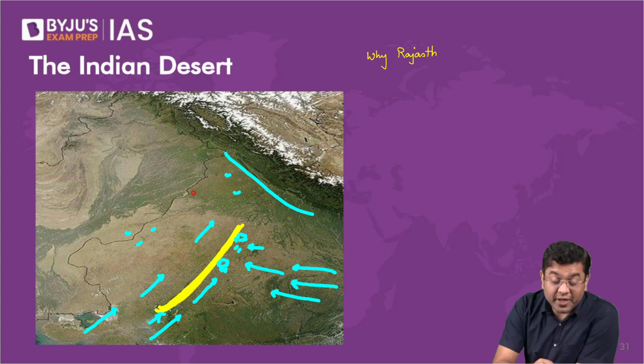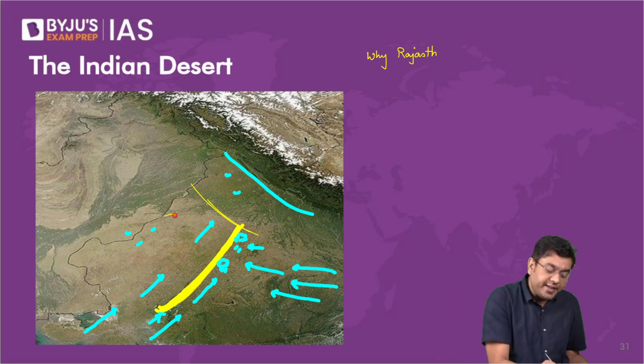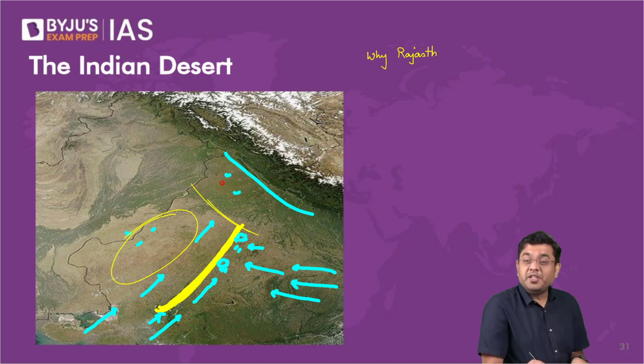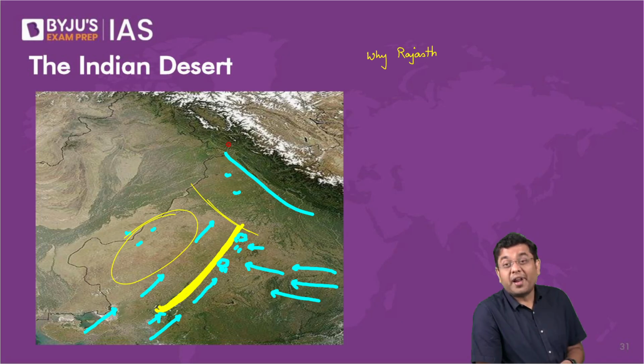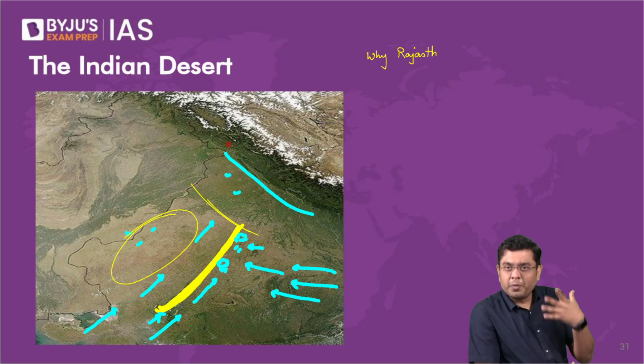Because had the direction of the Aravalis been something like this, then all this area would have been green because of the Arabian Sea branch of monsoon, but Punjab, Haryana, etc. would have lied on the leeward side, and you would have had dry conditions and deserts in that area. It is not said that much now, but colloquially, those of you belonging to Rajasthan would be aware, it is always said that we sacrifice ourselves for the greenery of the north.